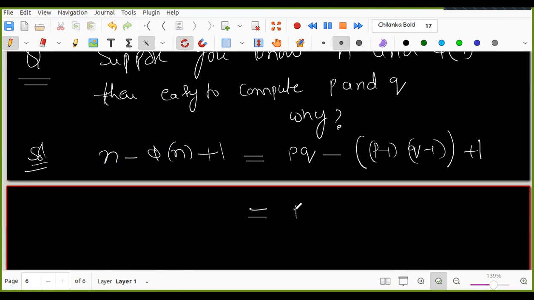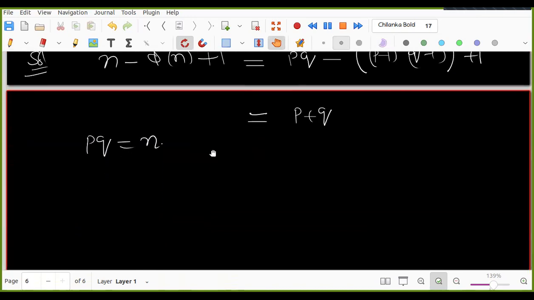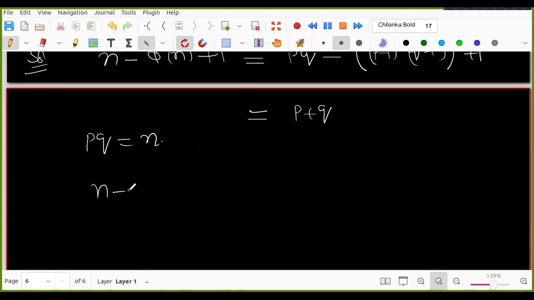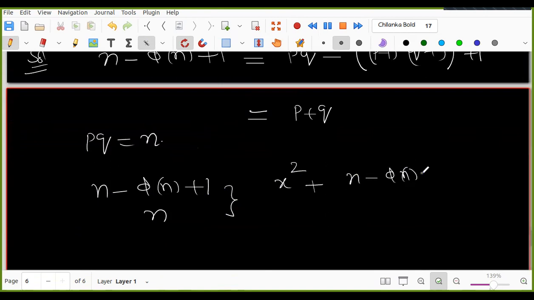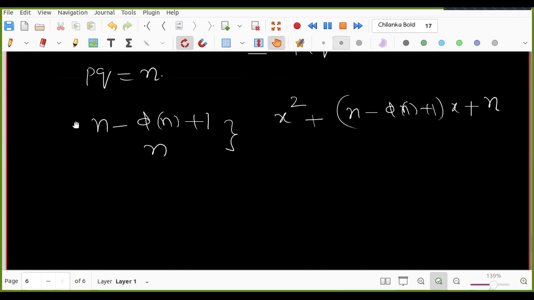P plus Q. So we do not know P and Q, but now we know P plus Q. Do you know P into Q? That is equal to N, right? N is known. So now we know these values: N minus phi N plus 1, and we know N. So from these two, I have this equation: x square minus (N minus phi of N plus 1) into X plus N. So I have this polynomial.